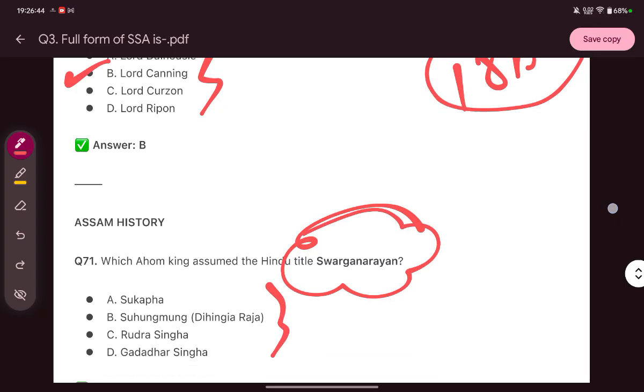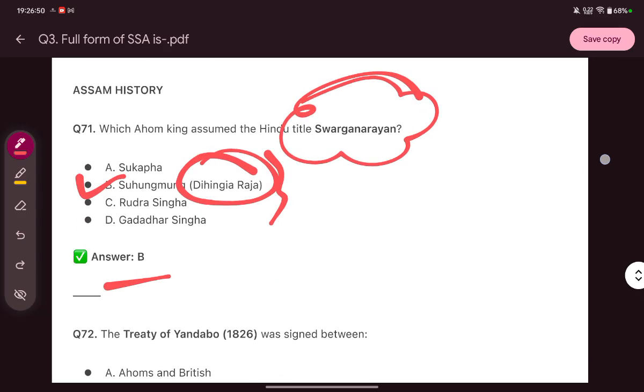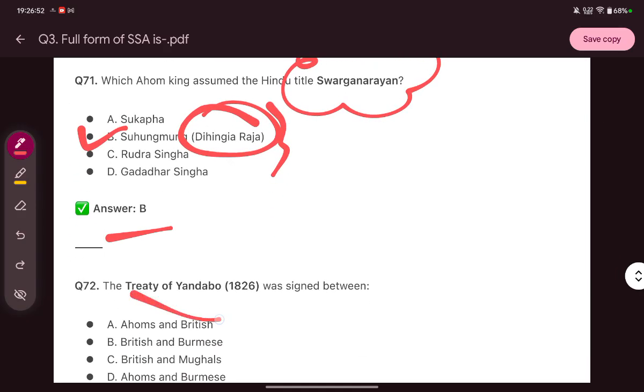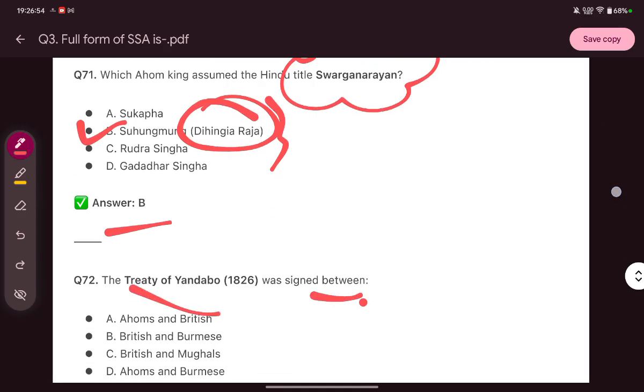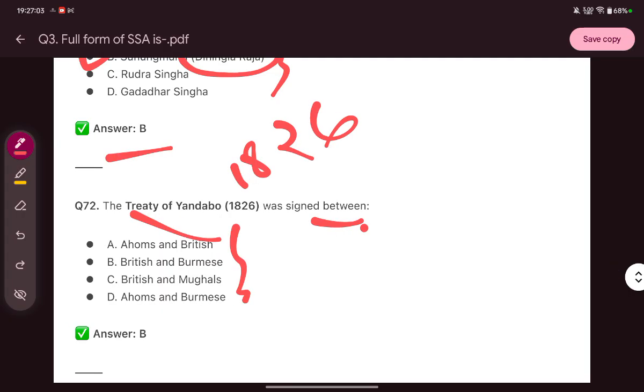The Ahom king was B, Suhungmung, or you can call him Dihingia Raja. Next question is, the Treaty of Yandabu was signed between... The Treaty of Yandabu was signed in the year 1826, between the British and the Burmese.